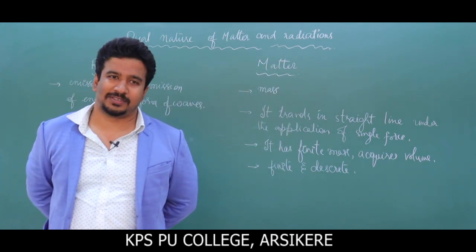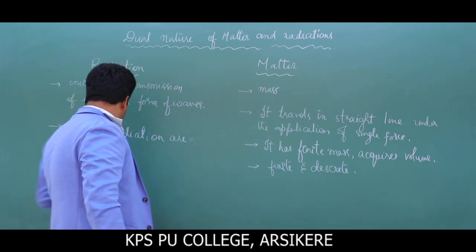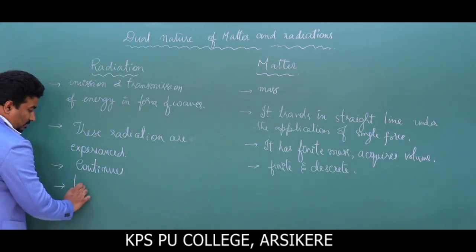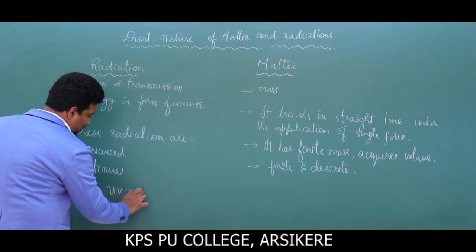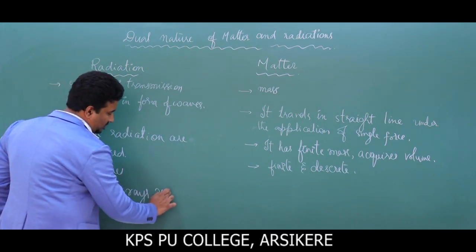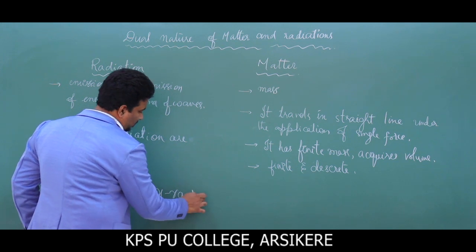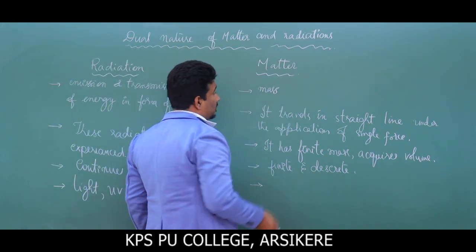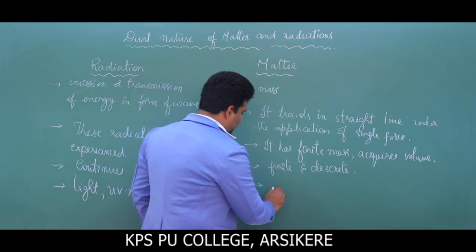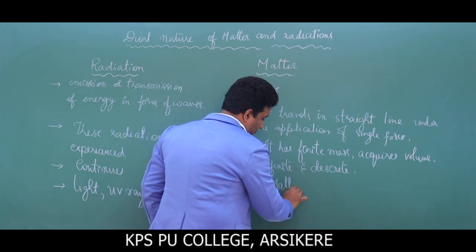What are the examples for this? Light is also radiation, UV rays, X-rays, and other forms. And how does matter carry energy? Matter has got momentum.